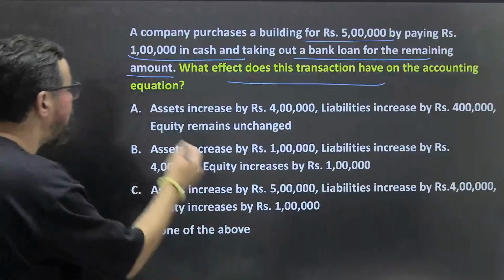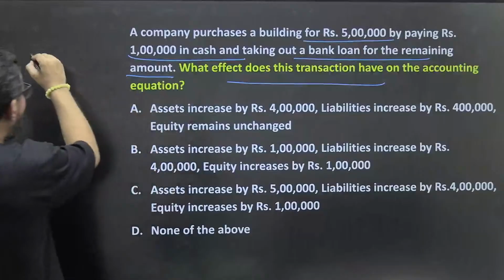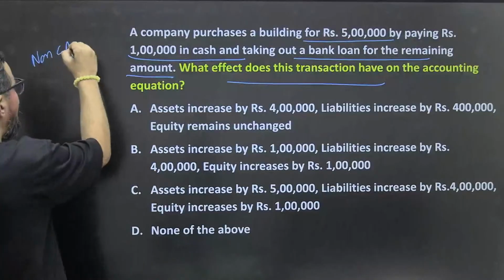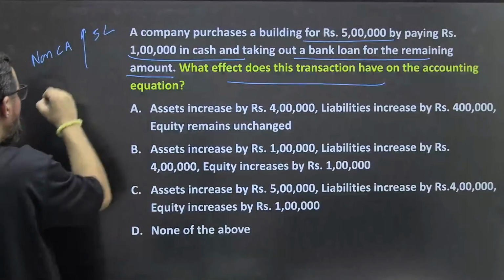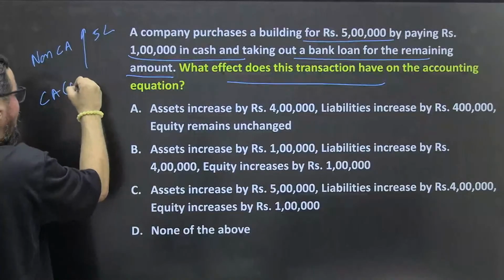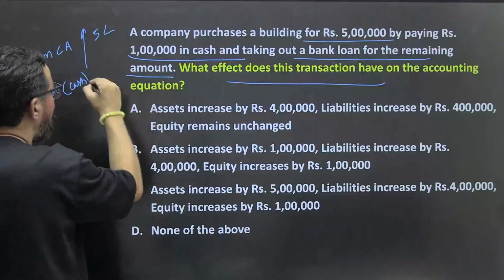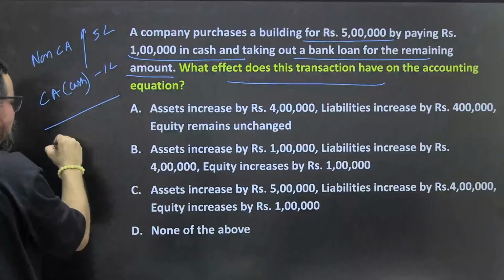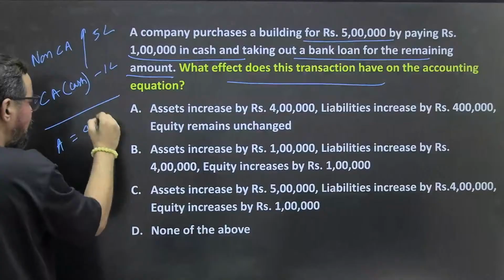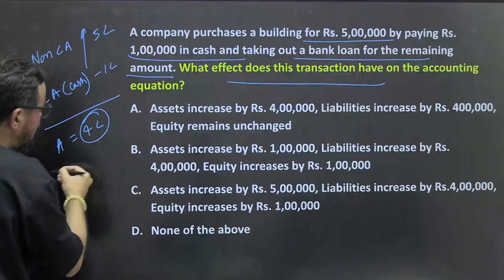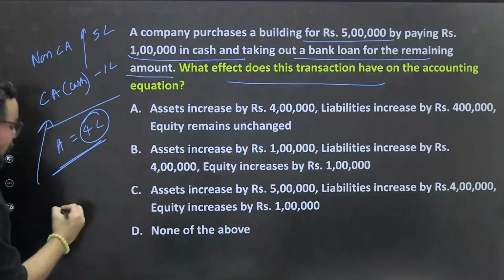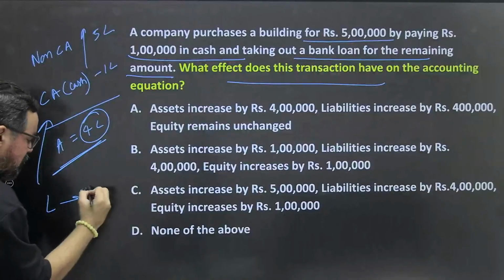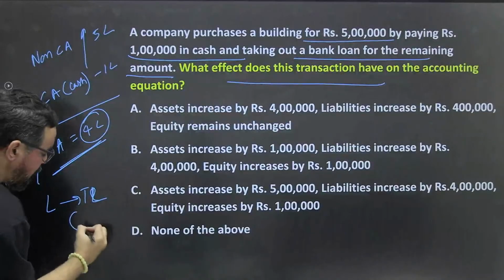So what will happen? देखो, your non-current asset increases by 5 lakh, ठीक है. Your current asset, that is cash, decreases by 1 lakh, ठीक है. So overall your assets increase by 4 lakh, ठीक है. And why this 4 lakh increment? Because we have taken a liability, that is term loan of rupees 4 lakh, ठीक है.